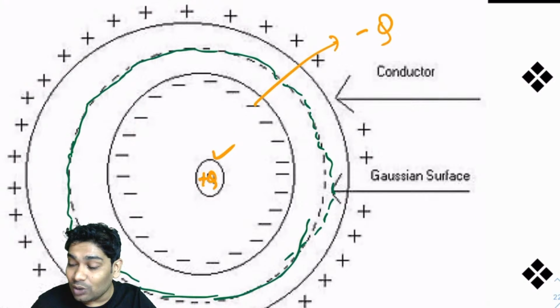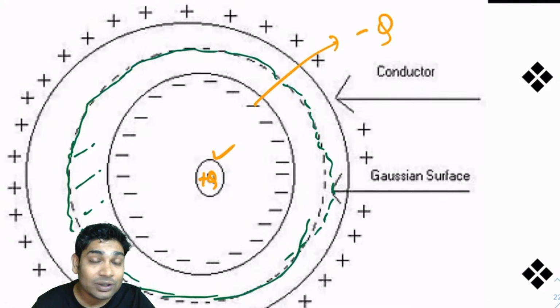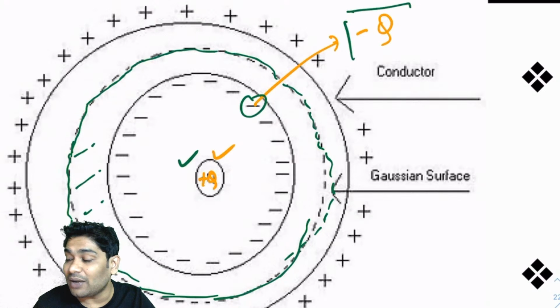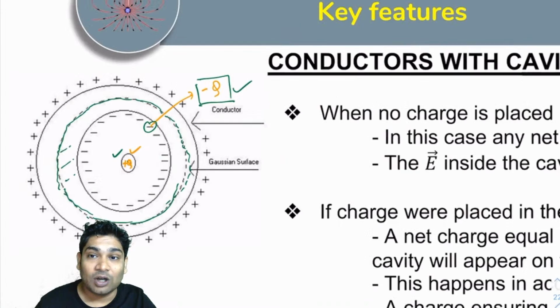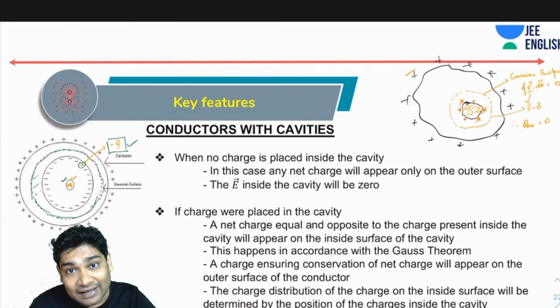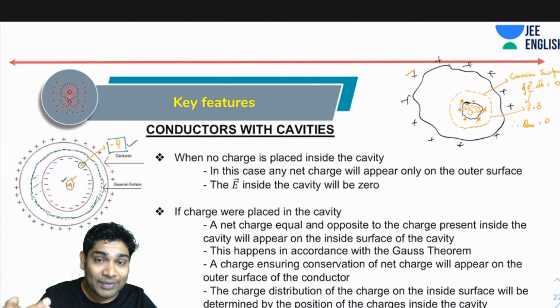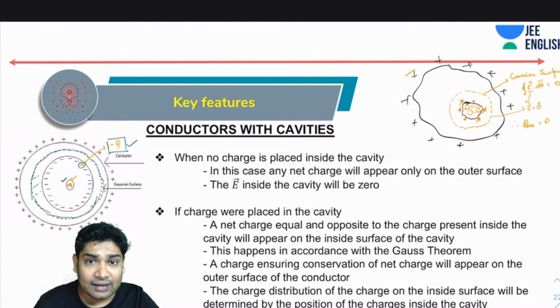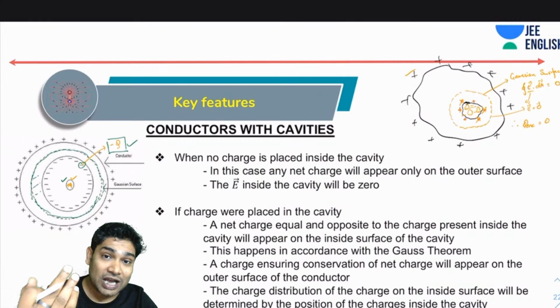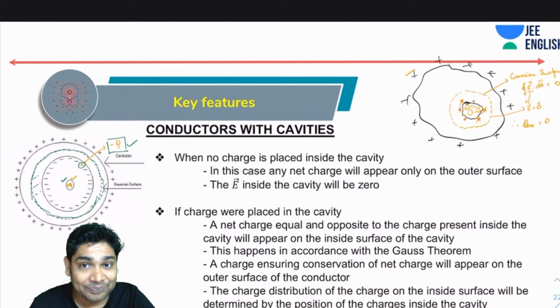Now I know there can be no charge here, here, here, so no charges can be accumulating in the volume. The only charge accumulation is on the surface, and inside there is already plus Q. So to ensure that the net charge enclosed is 0, the charge accumulating on the surface has to be minus Q. There is no other option. So if I keep a plus Q charge inside, then a minus Q will appear on the inner wall of the cavity. Similarly, if I put a negative Q charge, then a plus Q charge would appear on the inner surface of the cavity.